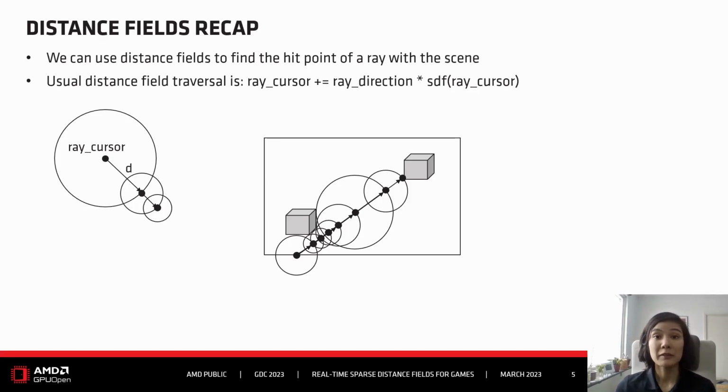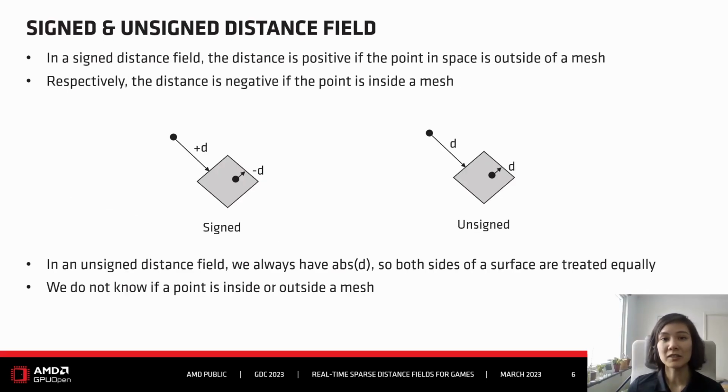You may have noticed that in the previous slide, but also in this slide, I abbreviated distance field with SDF. SDF is a very common abbreviation that you may have seen already, and it typically stands for signed distance field.